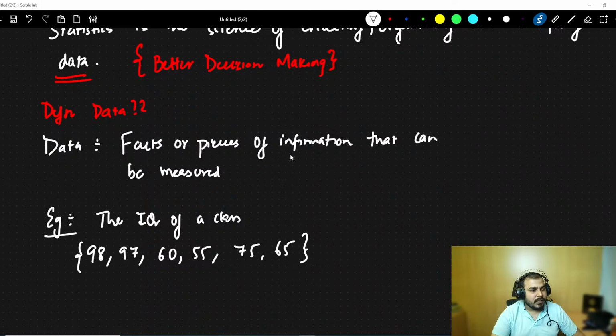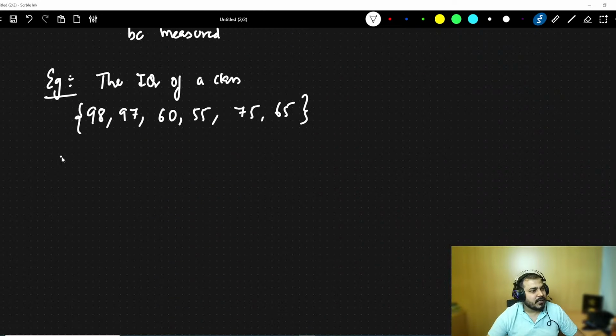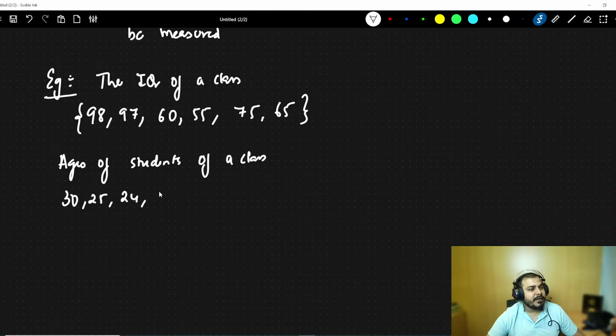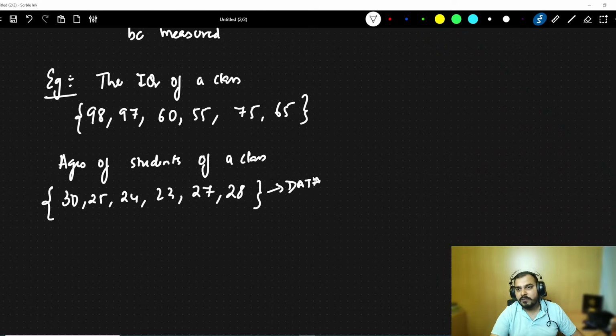Suppose I want to give one more example: the ages of students of a class. I may have different ages like 30, 25, 24, 23, 27, 28. What is this? This is specifically data. And always remember, the most intrinsic meaning of data is that it can be measured. That is the most important thing.